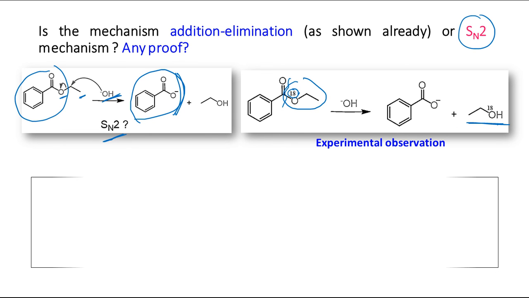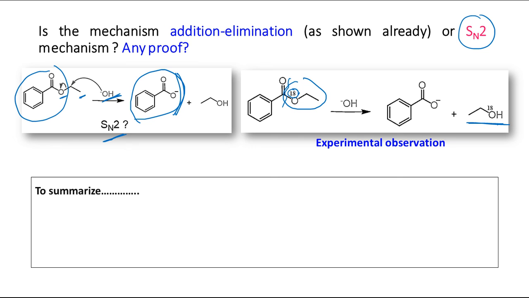Fine. But to summarize, we cannot generalize this type of mechanism; we can say it is true mostly for simple esters. But in some cases, depending on the structure of the ester, maybe the alkyl group or any aryl group on either side, if there is some structural difference, the mechanism may sometimes be SN1 or SN2.